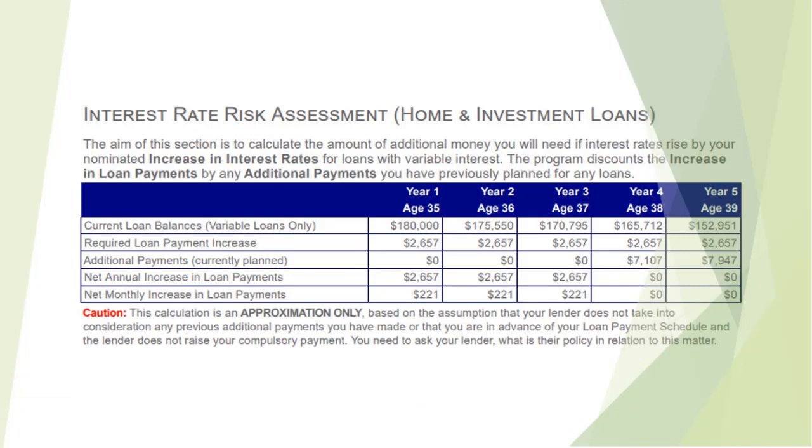The interest rate risk assessment is especially important, particularly in times of low interest rates. The software defaults to review the effect of an interest rate rise of 2% on all variable interest rate loans. You can change that percentage if you want. The program calculates the extra repayments that will be required if the interest rates rise. The report then takes into consideration any planned additional payments. In this case, no additional payments for the first 3 years are planned, and means that you would have to find that additional cost. In the last 2 years, you have already allocated some additional payments, and these additional payments will cover the cost of increased interest rates.